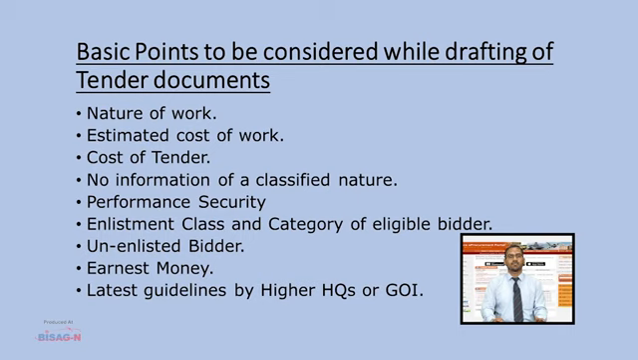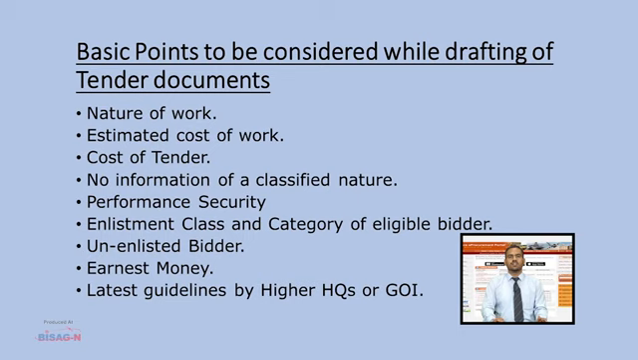For estimated cost of work up to 5 lakhs, the cost of tender will be 300 rupees. Similarly, for 5 to 50 lakh, it is 500 rupees, 50 to 200 lakhs, it is 1000 rupees, 200 to 500 lakhs, it is 2000 rupees, and above 500 lakhs, it is 3000 rupees. The cost is non-refundable, and in case of retendering, there is no need to pay the cost again.